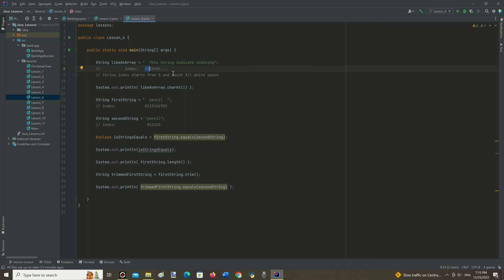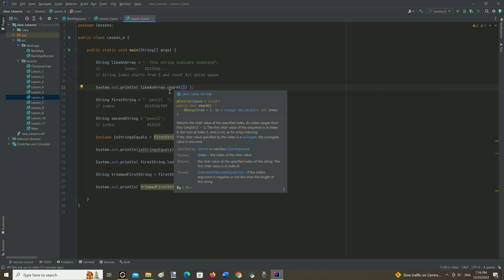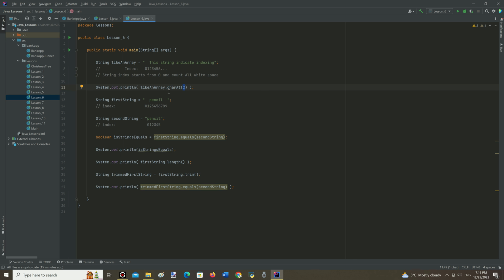It starts from 0 and the last index plus 1 is the length of the string, or length of a string minus 1 equals the last index of a string. Here we can see charAt method. It takes index number as an argument, number 2 in this case, and returns character at this index of the string.